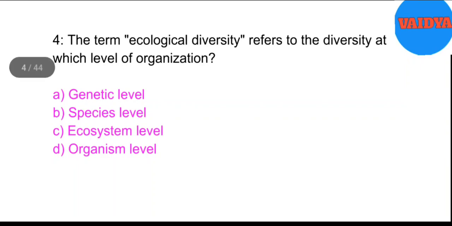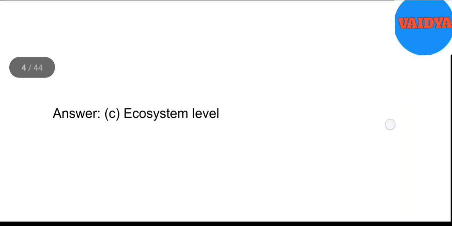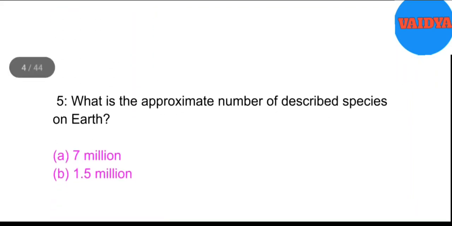4. The term ecological diversity refers to the diversity at which level of organization? A. Genetic level. B. Species level. C. Ecosystem level. D. Organism level. Answer. C. Ecosystem level.